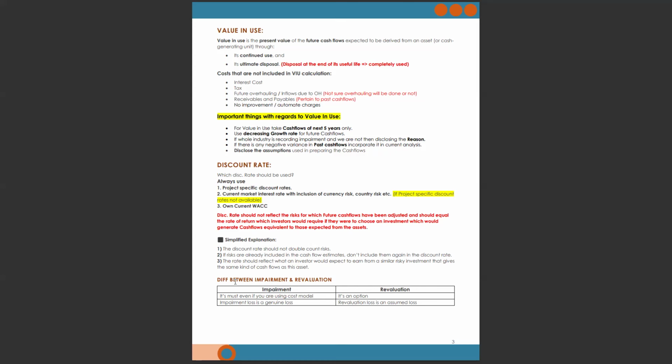Okay, there is a difference between impairment and revaluation. Impairment must be recognized even if you are using the cost model, whereas revaluation is an option. It's up to you whether you use the cost model or the revaluation model.